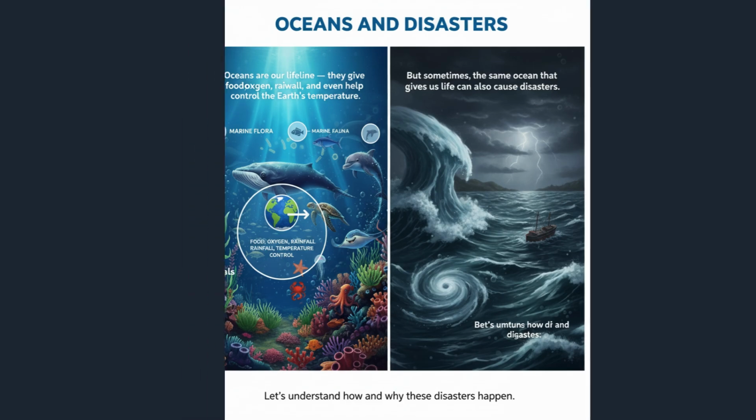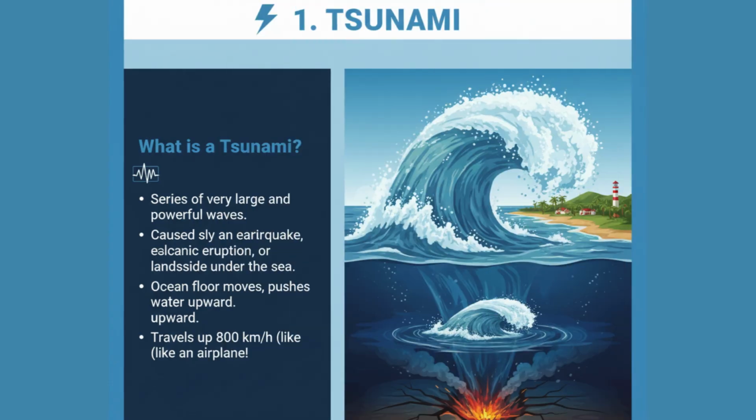Tsunami. A tsunami is not just one wave, it is a series of very large and powerful waves caused by an earthquake, volcanic eruption, or landslide under the sea. When the ocean floor moves suddenly, it pushes the water upward and creates these giant waves. Tsunamis travel very fast, almost like an airplane, up to 800 km per hour. In the deep ocean, they are not very tall, but when they reach the shallow coast, they rise into huge walls of water.